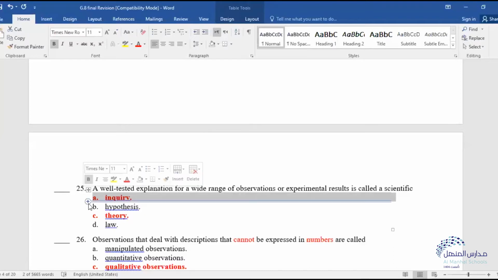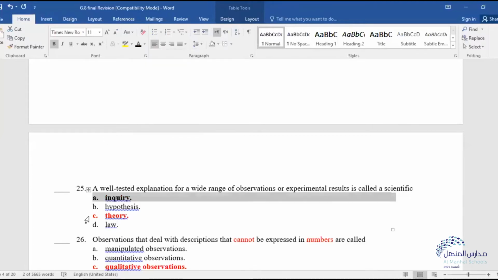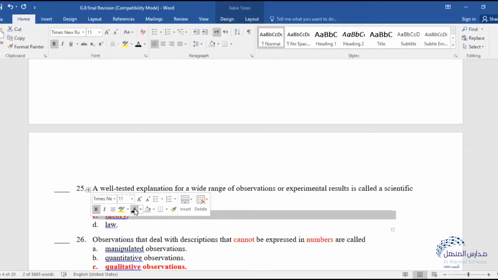The theory will be explanation, not investigation. That's what sometimes makes you confused. If I say investigation, it will be inquiry, but if I say explanation, it will be theory. I say that sometimes to make you sure of your answers. So the perfect answer will be scientific theory.